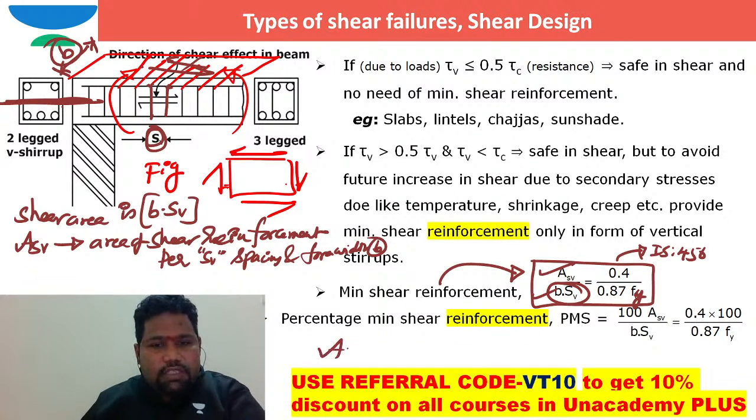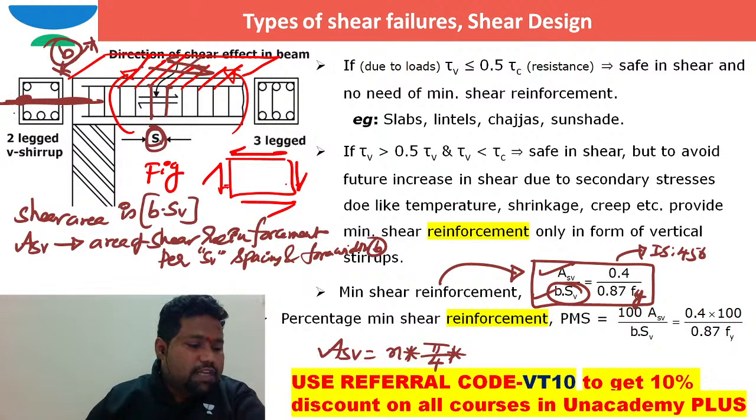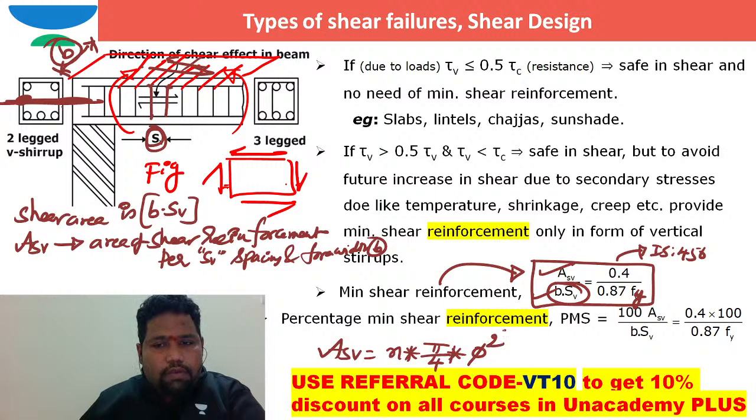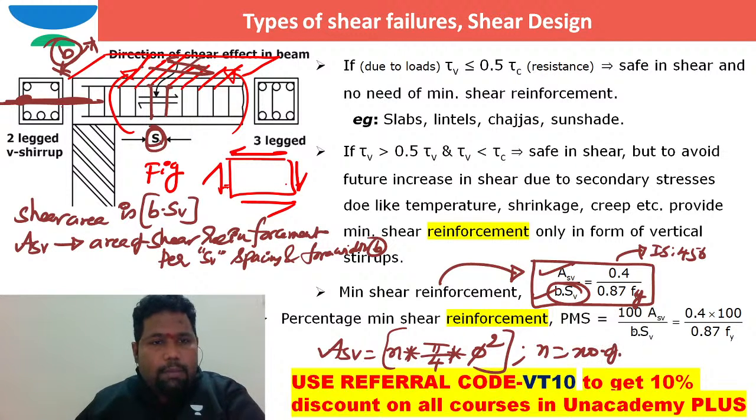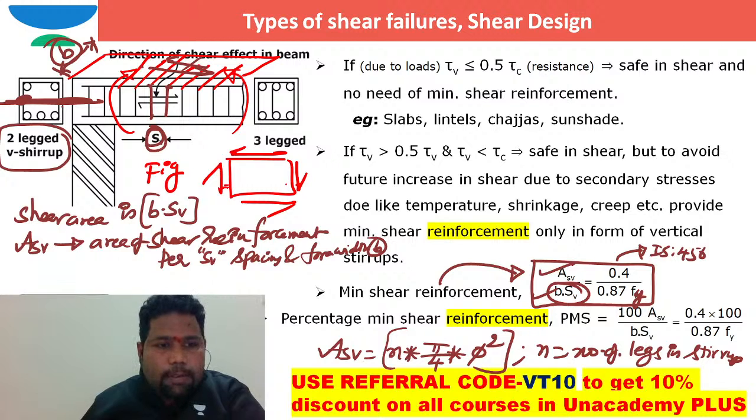So how can I write ASV? ASV is equal to n into pi by 4 into phi squared, where phi is the diameter of a single stirrup leg and n is the number of legs in the stirrup. Here it's a two-legged vertical stirrup. Let me show you clearly, this is one leg, and this is one leg. Here it's a two-legged vertical stirrup.